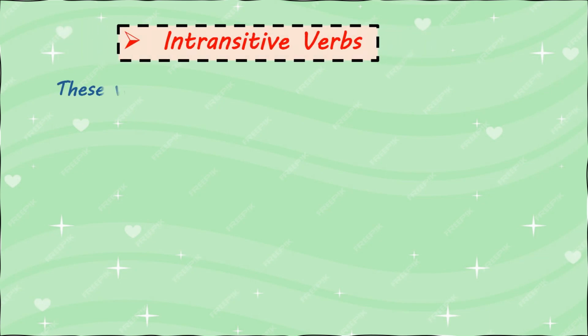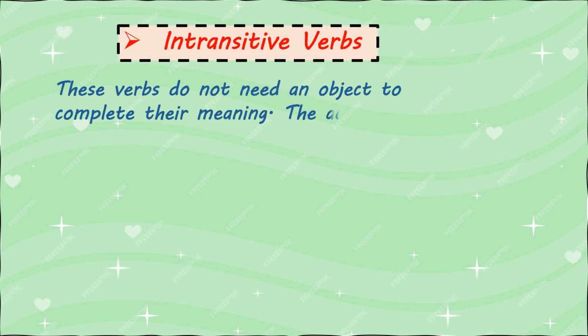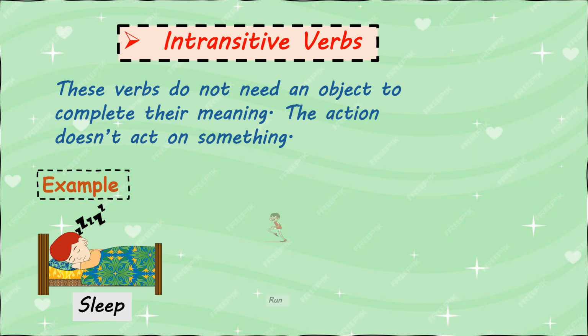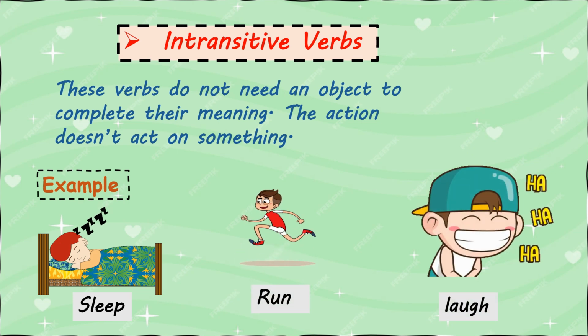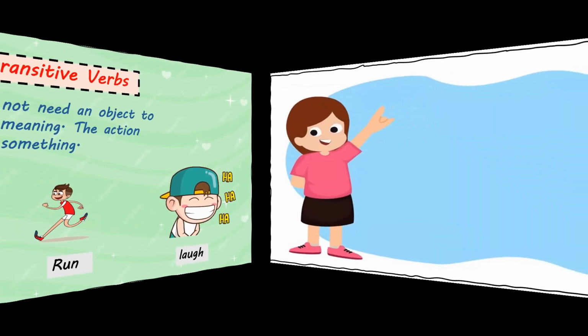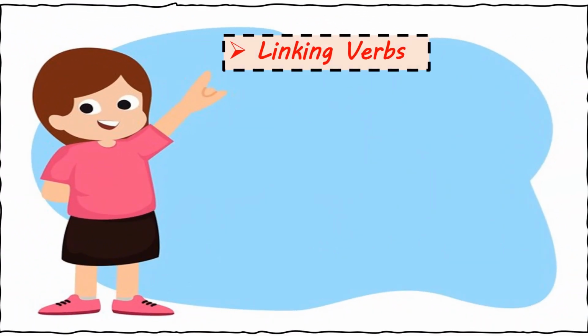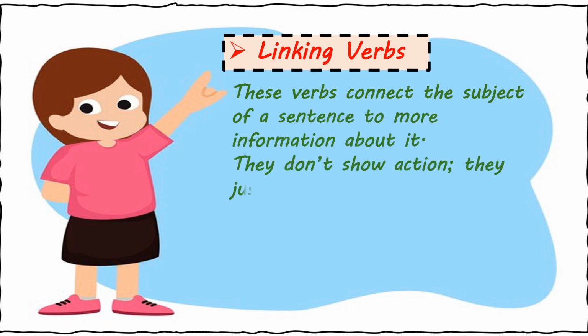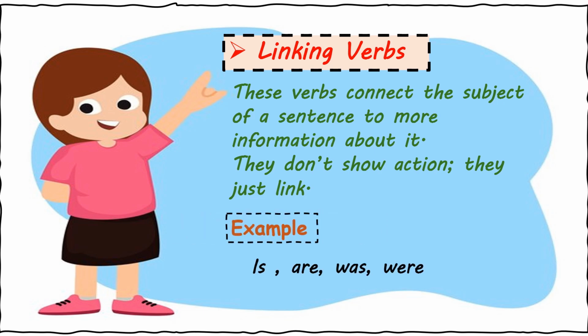Intransitive verbs. These verbs do not need an object to complete their meanings. The action does not act on something. For example, sleep, run, laugh. Linking verbs. These verbs connect the subject of the sentence to more information about it. They don't show action, but they just link. For example, is, are, was, were.